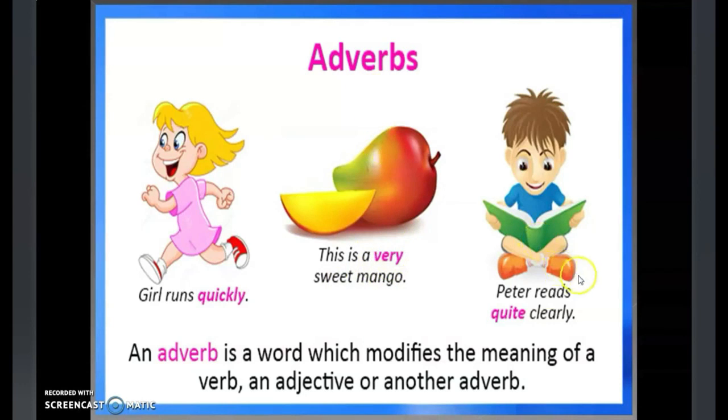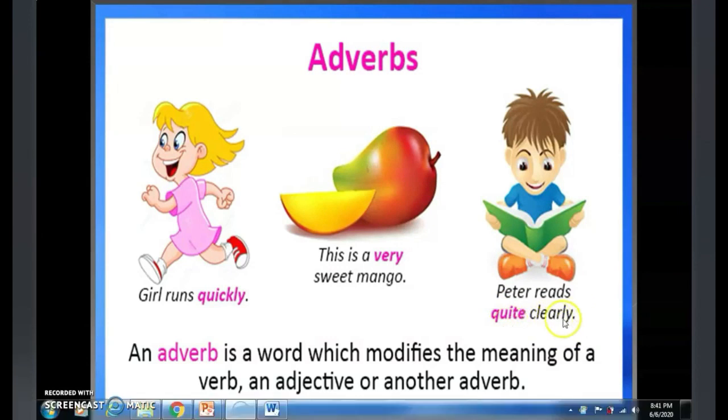And in the third picture, Peter reads quite clearly. Again, the word reads is an action verb. That means this is a verb. The word clearly is telling us how Peter can read. But over here, the word quite is telling us that he can read pretty fine. So, the word quite is another adverb as it is changing or transforming the meaning of the word clearly.